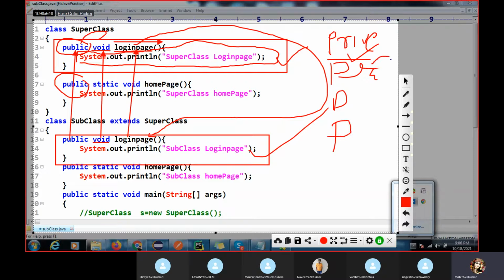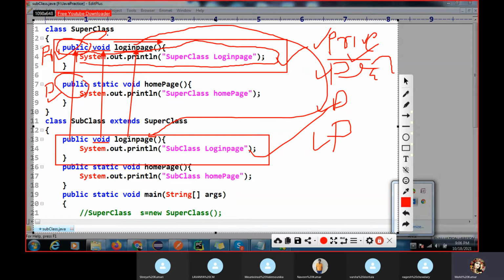Protected can be accessed only in subclasses. So private is the lowest accessibility modifier, then after that comes this, then this one. In the subclass you cannot decrease the accessibility modifier. In the superclass you can define public, no problem; you can define private, it will work. But if you define private, you cannot override it in the subclass.